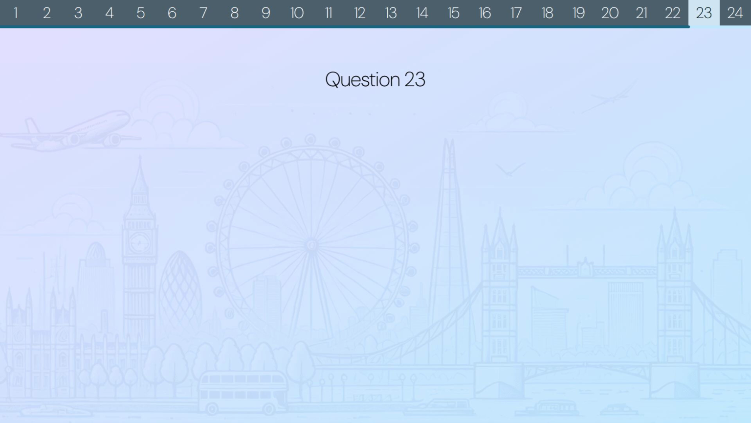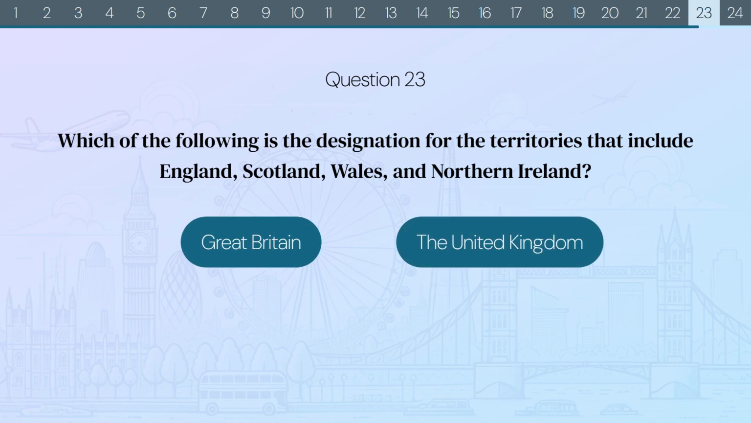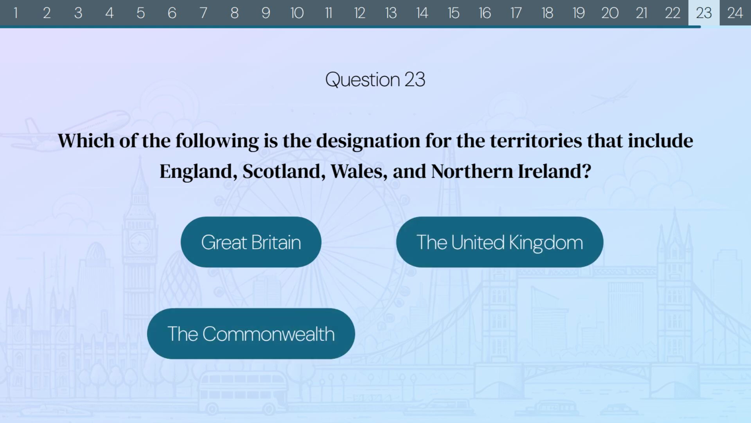Question 23. Which of the following is the designation for the territories that include England, Scotland, Wales, and Northern Ireland? Great Britain? The United Kingdom? The Commonwealth? Or the British Isles?